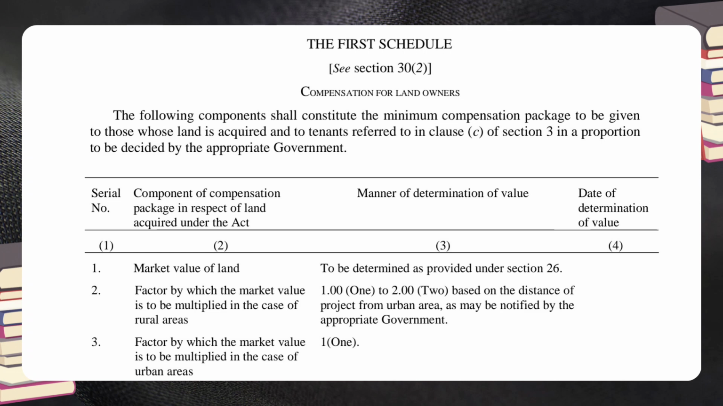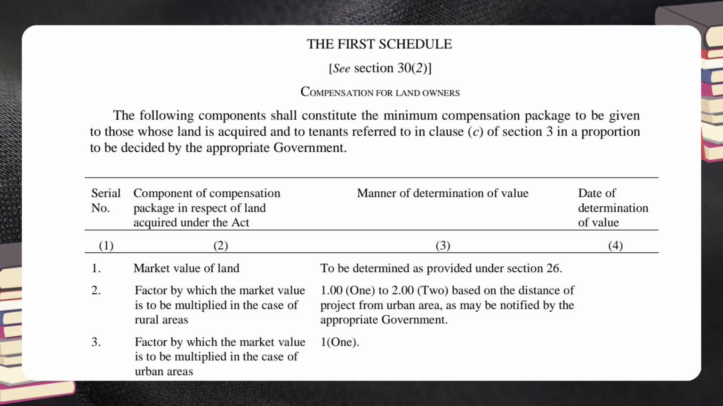acquired and to tenants referred to in Clause C of Section 3, in a proportion to be decided by the appropriate government. 1. Market value of land, to be determined as provided under Section 26. 2. Factor by which the market value is to be multiplied in the case of rural areas. Manner of determination of value is 1 to 2 based on the distance of project from urban area, as may be notified by the appropriate government.